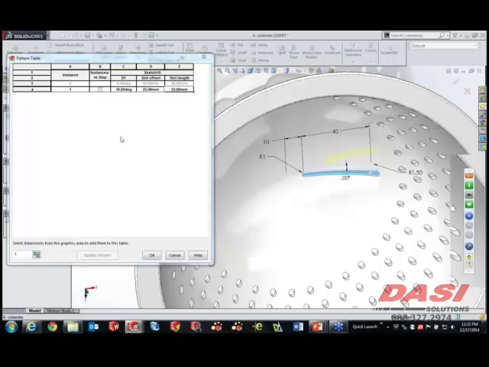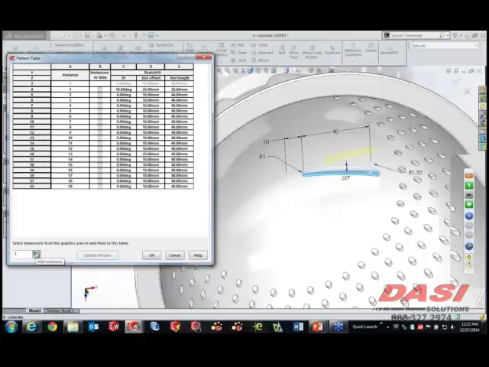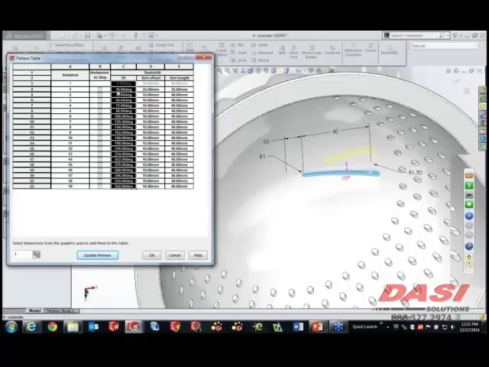Now if that looks good for you, what we can do is then go ahead and really populate this thing in a very big way. To do that, I'm going to add 18 additional rows. Now these rows are all filled out based on the initial instance value, but using Excel-like functionality, I can populate these pretty quickly. So down here I can grab the 0 and the 18, and just like Excel, if you grab the corner of the cell and drag it down, it will increment them up based on the transform between the 2 cells that are selected. So very quickly I can add in 18-degree increments for each instance.